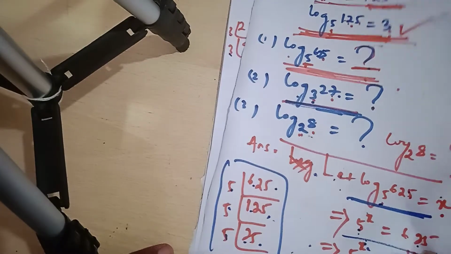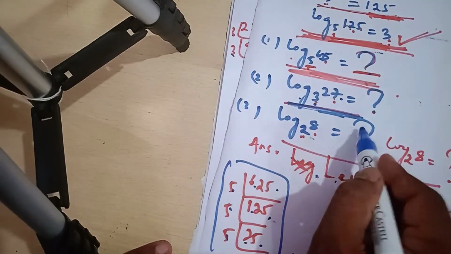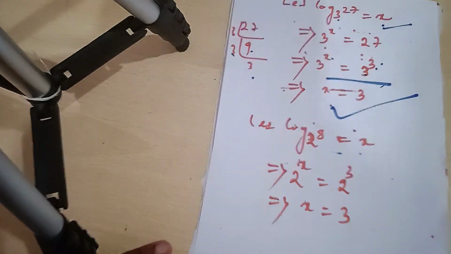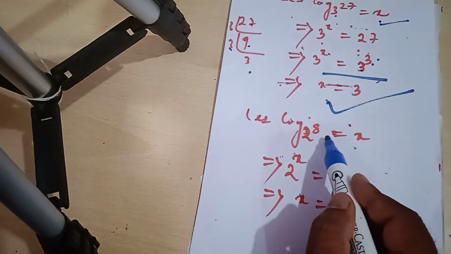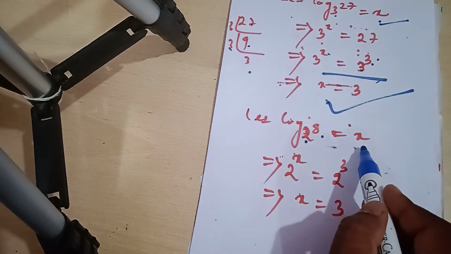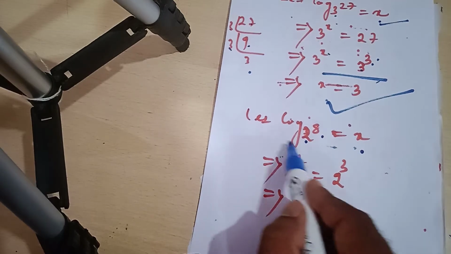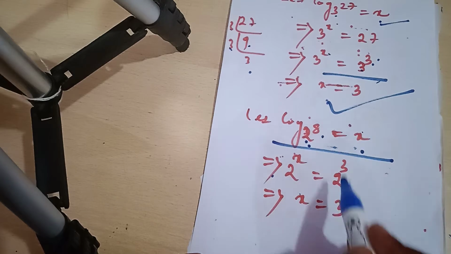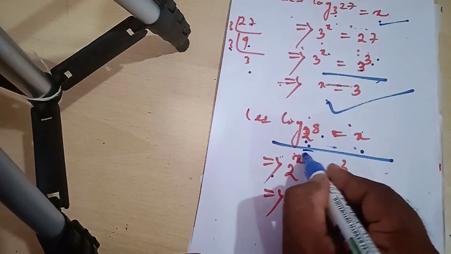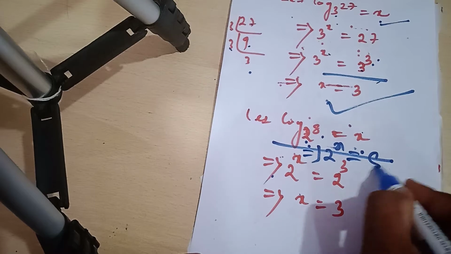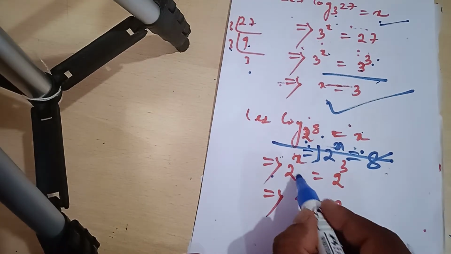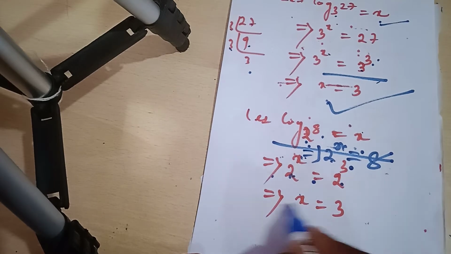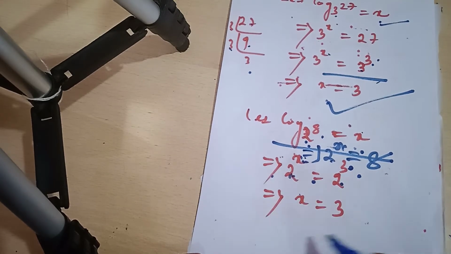Our third question was log 8 to the base 2, how much? This is the question, and I'm going to find out the answer. Let log 8 to the base 2 is equal to x. This is your logarithmic form. In exponential form, 2 to the power x is equal to 8. This implies 2 to the power x is equal to 2 to the power 3. So x is equal to 3. Is that clear?